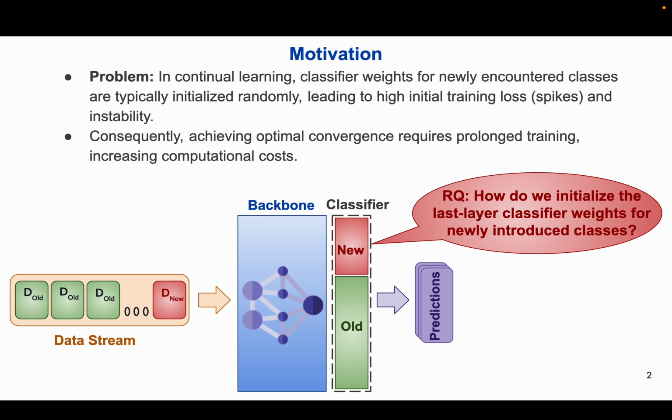Typically, when new categories are introduced to a continually trained deep neural network, the classifier weights are randomly initialized. This leads to high initial training loss, also known as loss spikes, and instability. As a result, achieving good convergence and accuracy requires extended training, which increases computational cost. A key question we explore is how should we initialize the last layer classifier weights for new categories in continual learning?